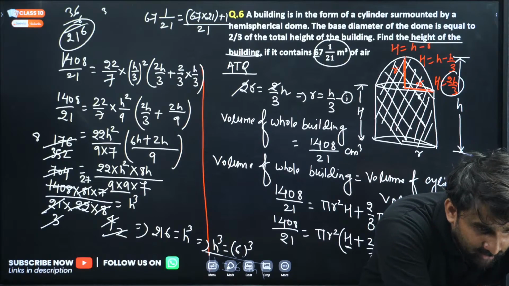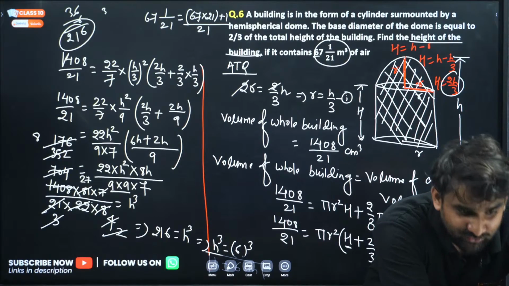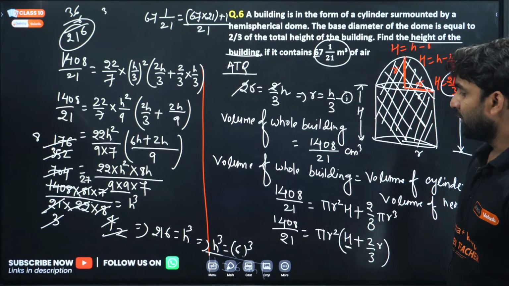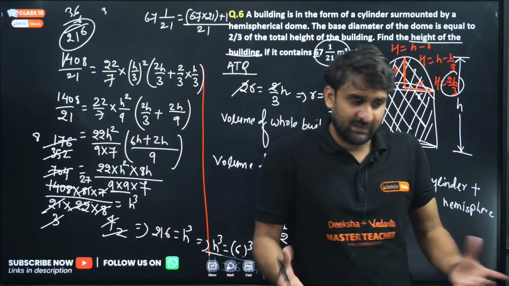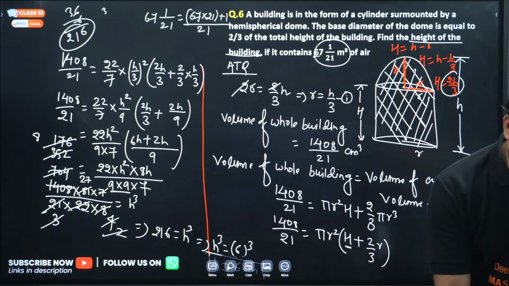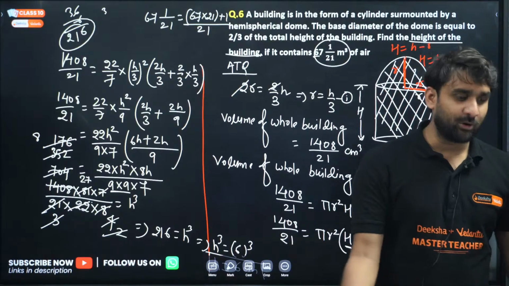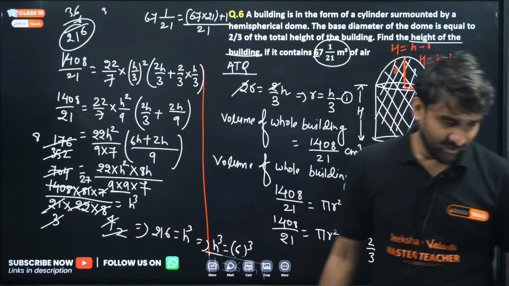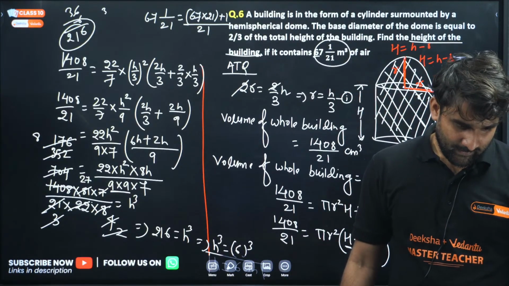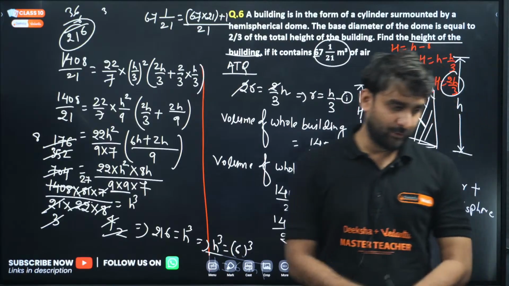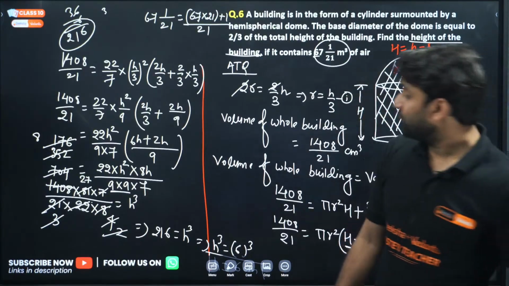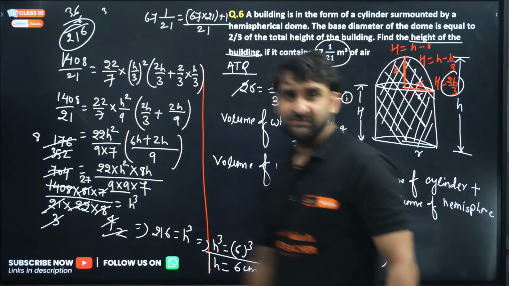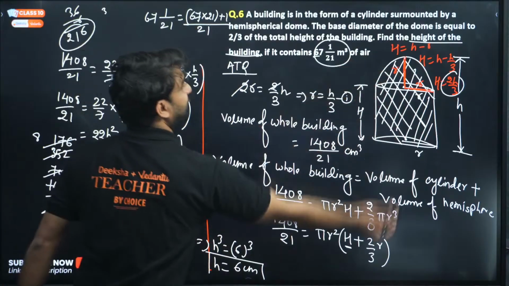Ultimately 21 common both sides in denominator. I don't know what you are writing, Subhash. I cannot find your point here. So basically h is equal to 6. See, this question has lengthy calculation, but we have to do it anyhow because this is all about marks. So we cannot skip the lengthy calculation. You have to do it anyhow. Okay. Okay, I hope you are getting the point. So 6 centimeter is the answer. 6 centimeter is the answer here. This is the answer. 6 centimeter is the height of the complete building.